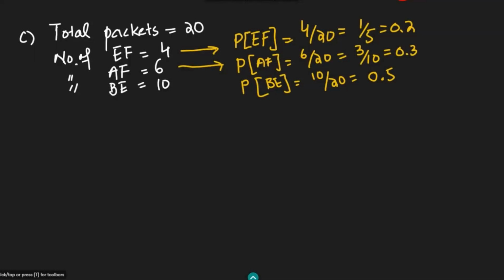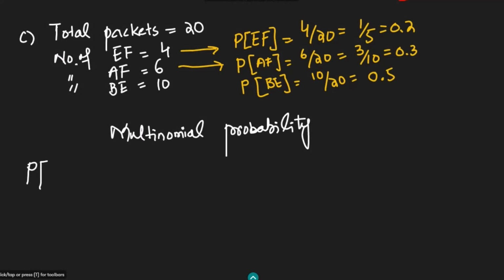Okay, so we have found them out, and clearly this is the question of multinomial probability. According to the given data, we have to find out the probability of 4 EF, 6 AF and 10 BE out of 20.